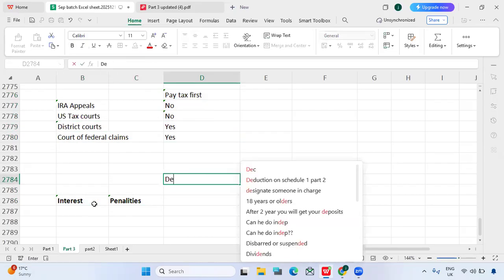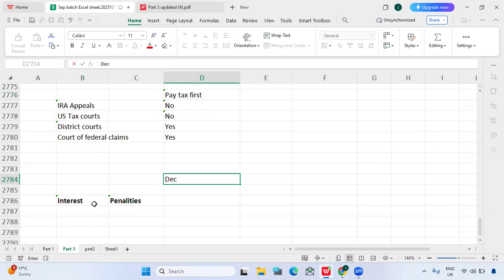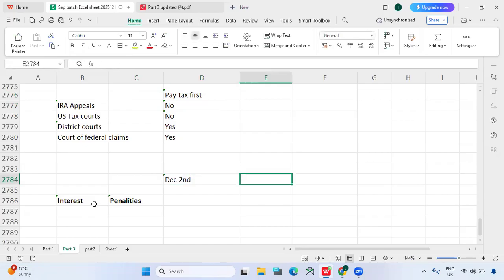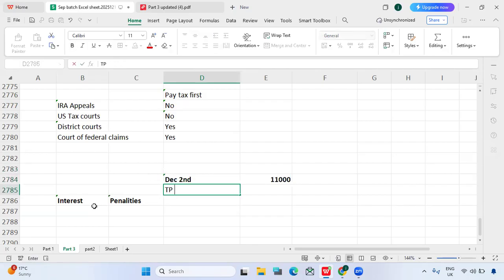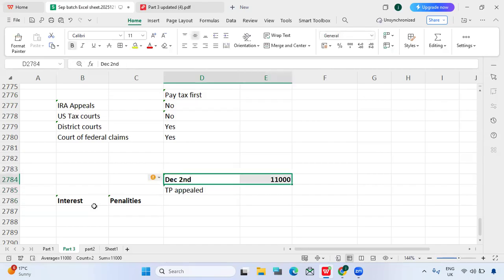Let's say the IRS examined the taxpayer's return and proposed an amount of $11,000, which is the tax liability. The taxpayer appealed in the IRS appeals department. In that case, they determined on December 2nd.